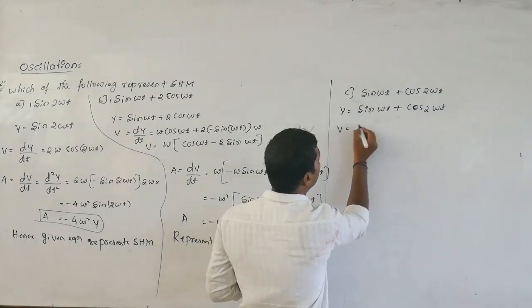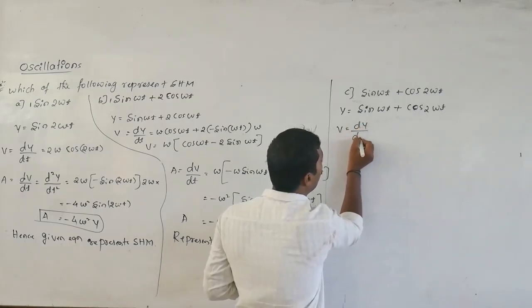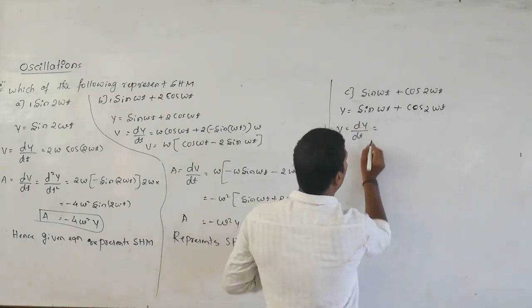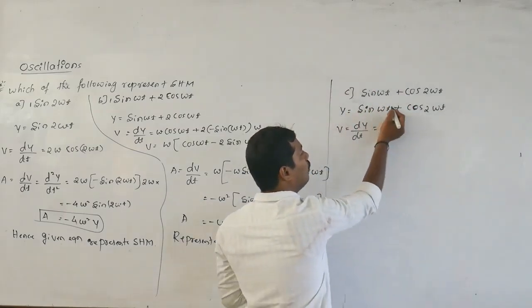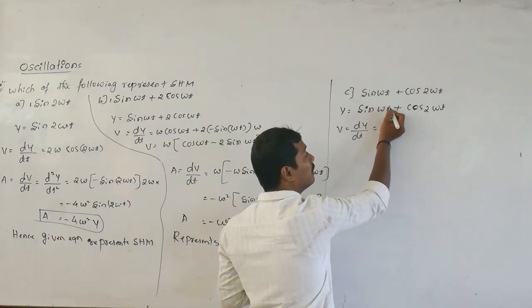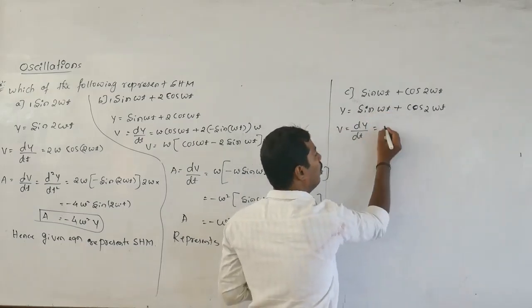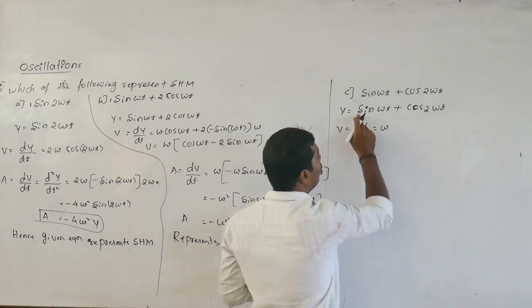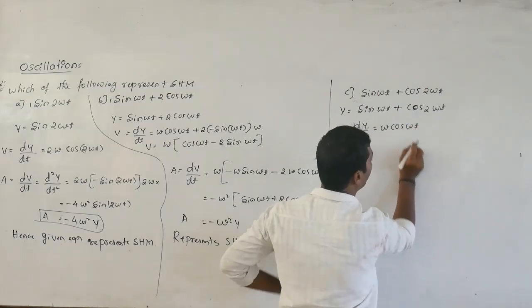That velocity is nothing but what? dy by dt. Differentiation of sin omega t: the variable term is t, its coefficient omega is a constant outside. Omega outside. Differentiation of sin omega t is what? Cos omega t. That's all.